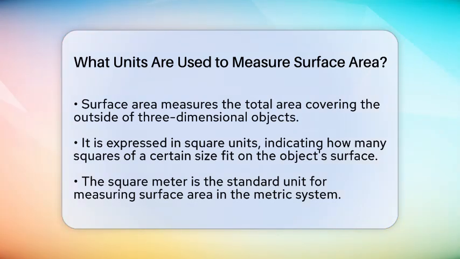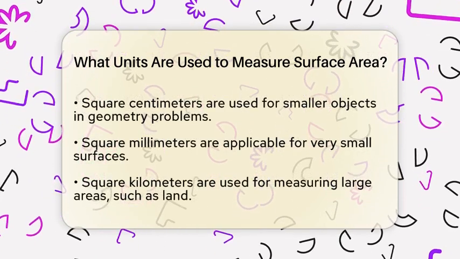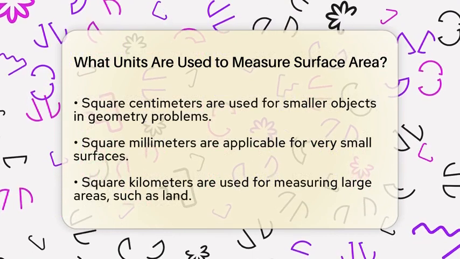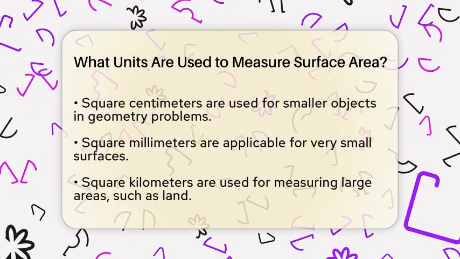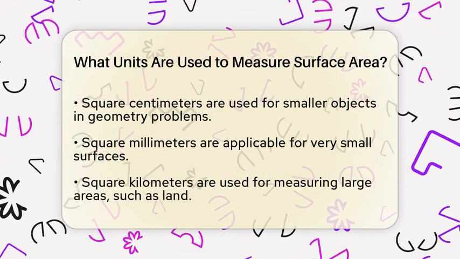First up is the square meter, which is the standard unit in the metric system. This unit is typically used for larger objects or spaces. If you are working with smaller objects, you might use square centimeters. This unit is especially handy in geometry problems involving shapes like cubes, spheres, or pyramids.